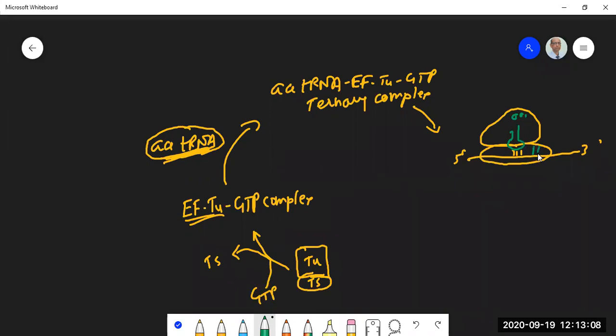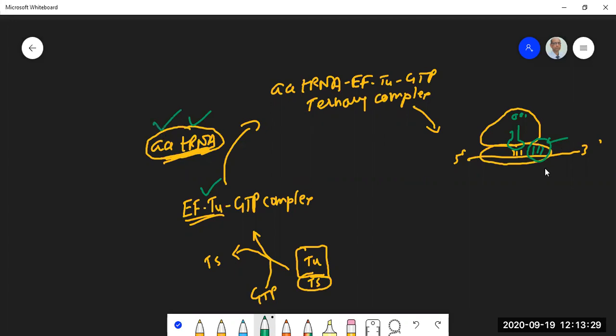And there is a next codon here at the A site. Based on what codon is there, the amino acid tRNA will be picked up by EFTU. EFTU will pick up a tRNA which has an anticodon complementary to the codon present at the A site, and is charged with the appropriate amino acid.